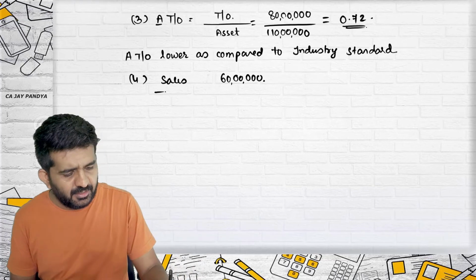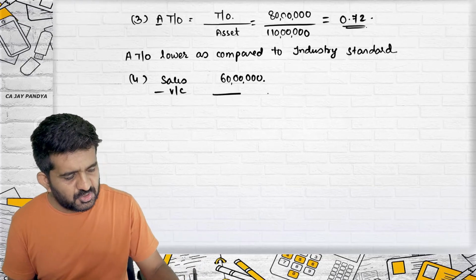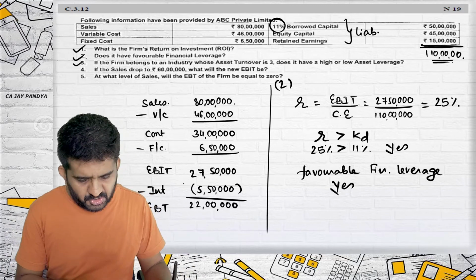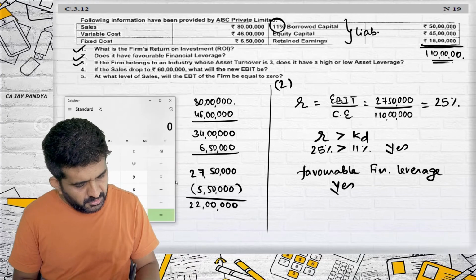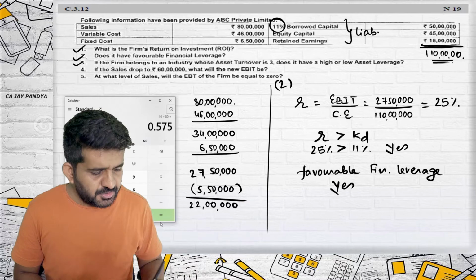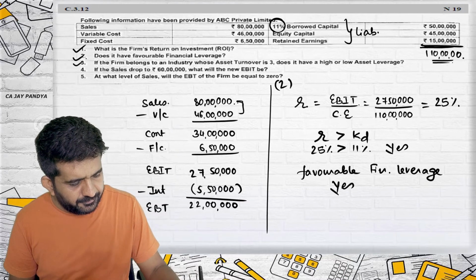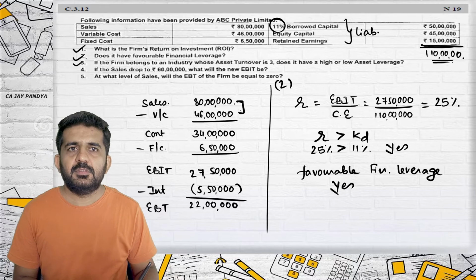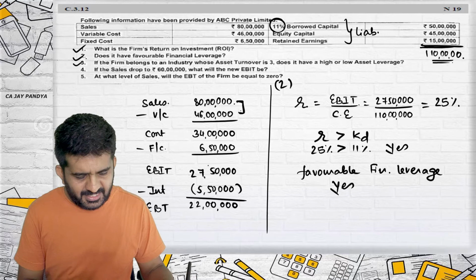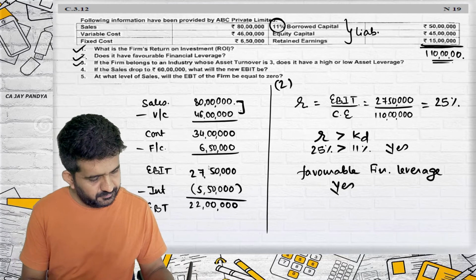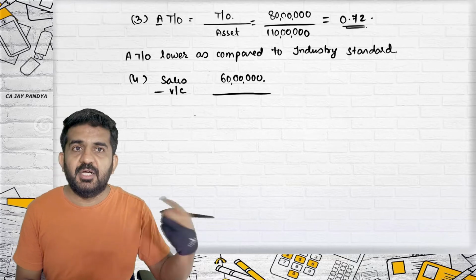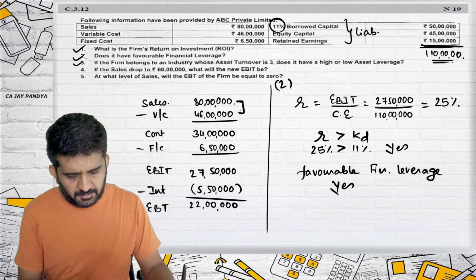What is a good technique? Try to do this. Sales minus variable cost. What is the variable cost? It is how much percentage of sales? It is 46 divided by 80, that is 57.5 percent. So this ratio remains the same. You can even do cross multiplication. So for 60 lakhs sales, what will be the variable cost?